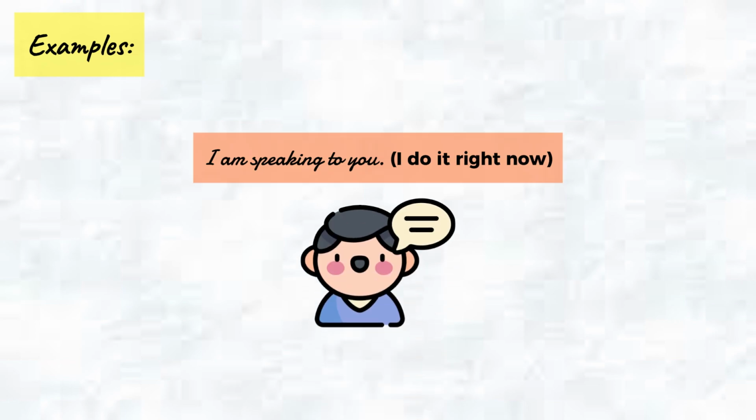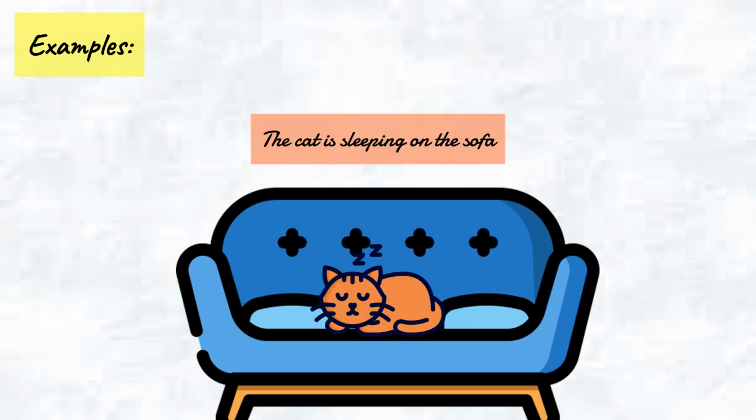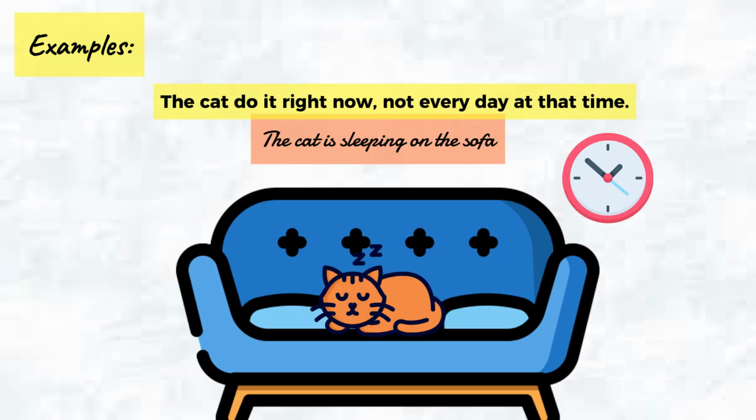Examples: I am speaking to you. I do it right now. You are learning English. You do it right now. The cat is sleeping on the sofa. The cat does it right now. Not every day at that time.